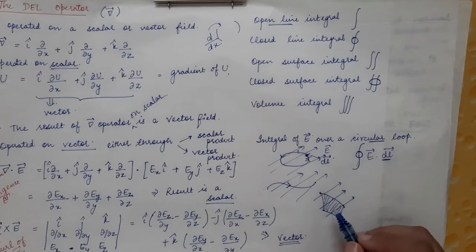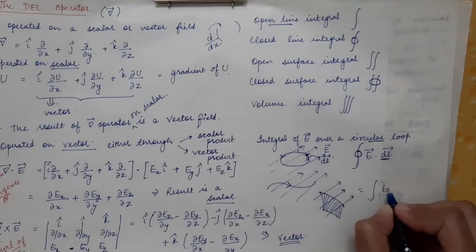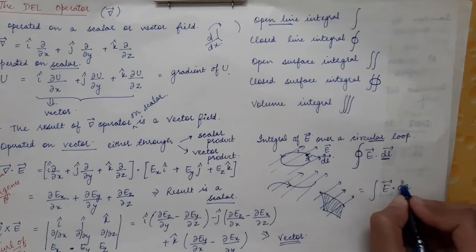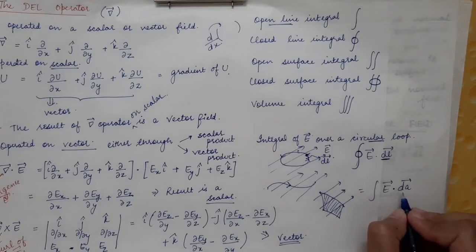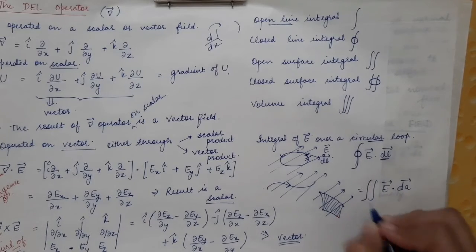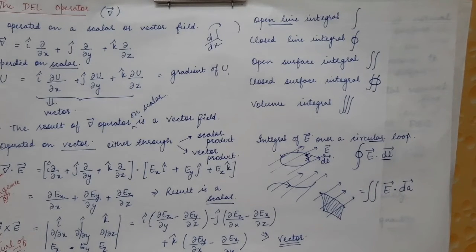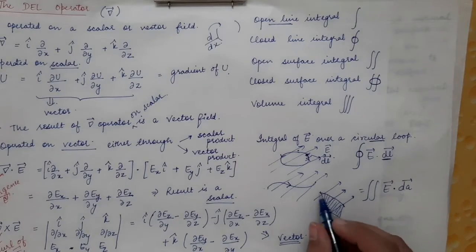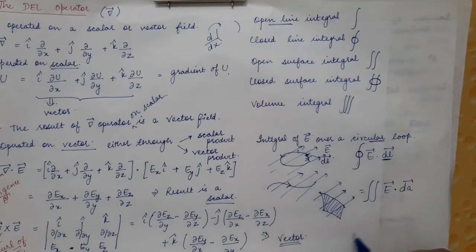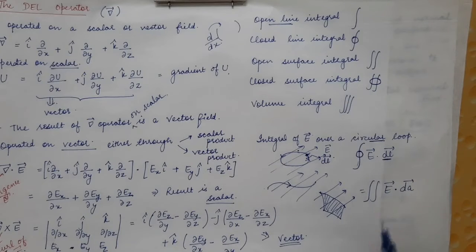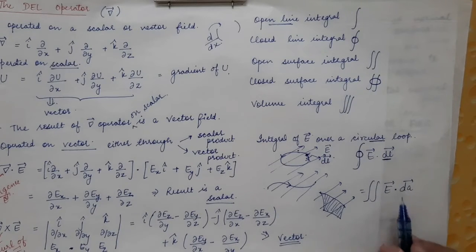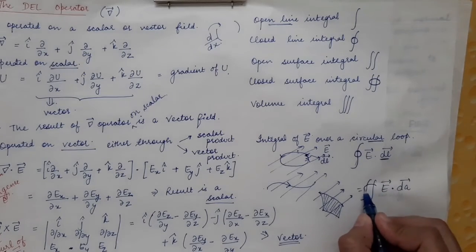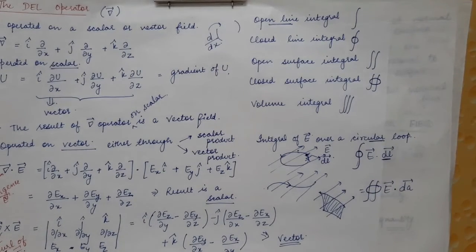Now if we have to do the surface integration over this surface, that will be simply equal to E vector dot dA vector, which is the area element over here. We will do the surface integration, so we will have two integrals. Now in case of a closed surface integral, let's say this surface is closed, we have a spherical body instead of this sheet. In that case the surface integral will be equal to the same E vector dot dA vector and its closed surface integration. So that is represented by this symbol.